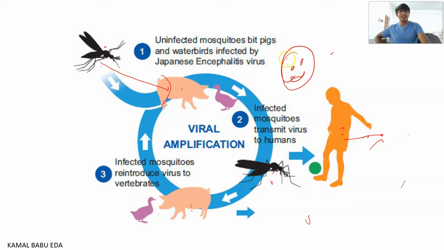This infected mosquito is going and biting a healthy individual, and it is biting the other animal. Whenever it is sucking the blood of an infected animal, this mosquito is responsible for the transmission of infection to humans, and it is also responsible for transmission of infection to the animals. Likewise, the chain is being rotated, and the human alone cannot transmit the infection to other humans. Okay, have you got this point? So we'll move on to the next topic.